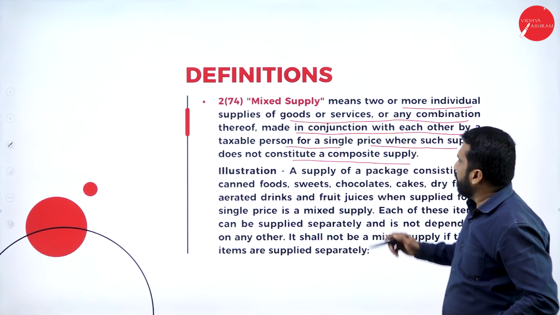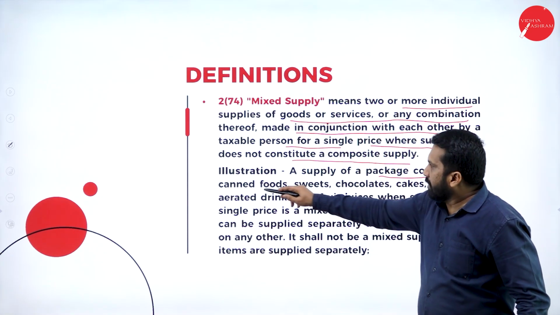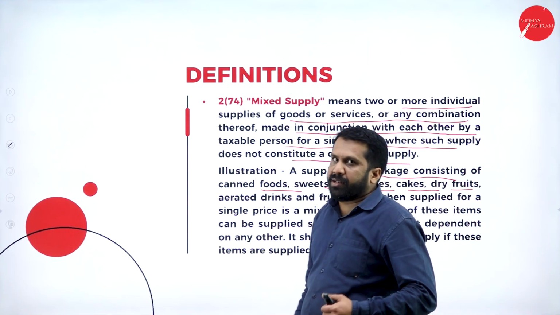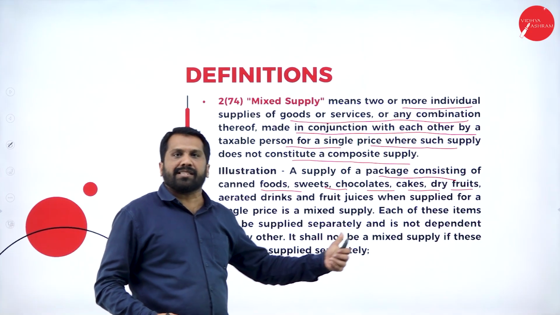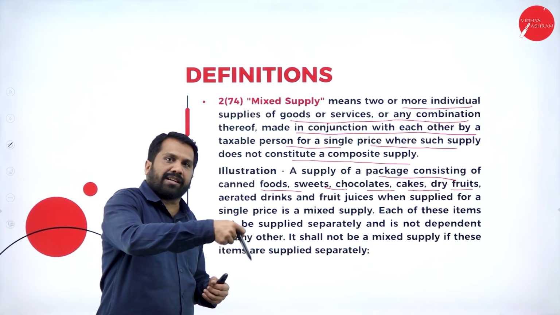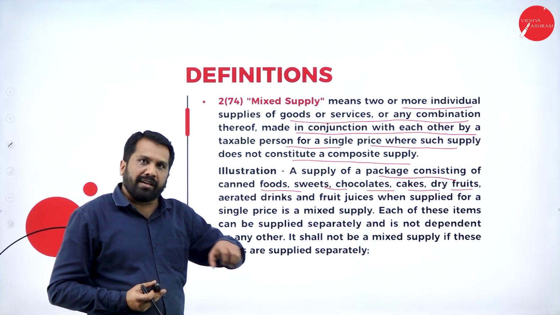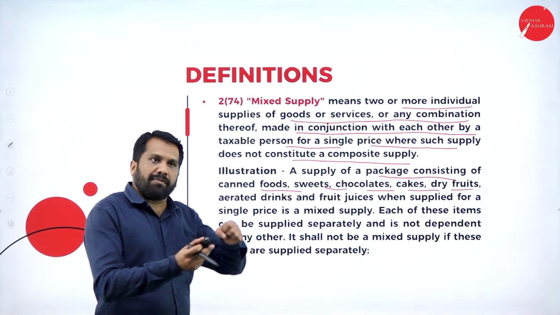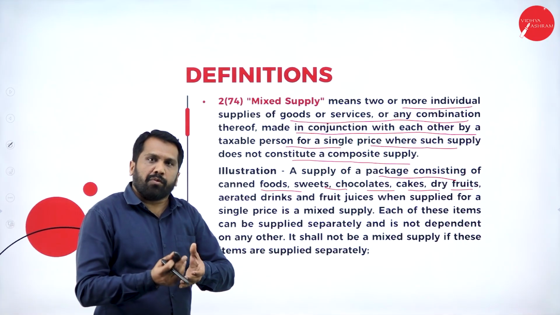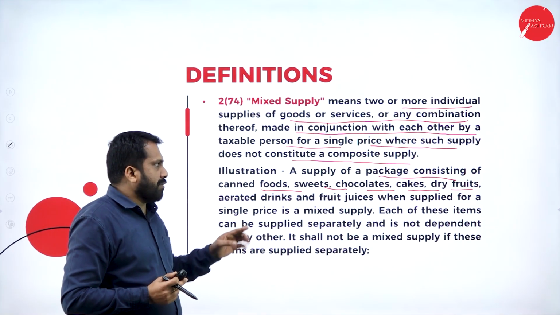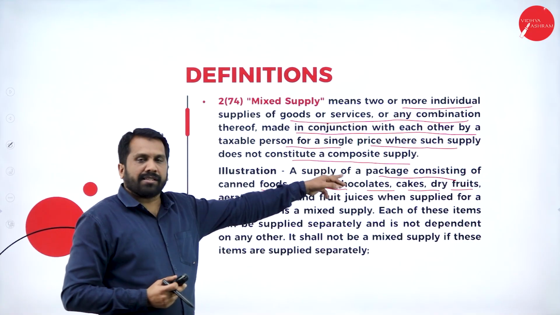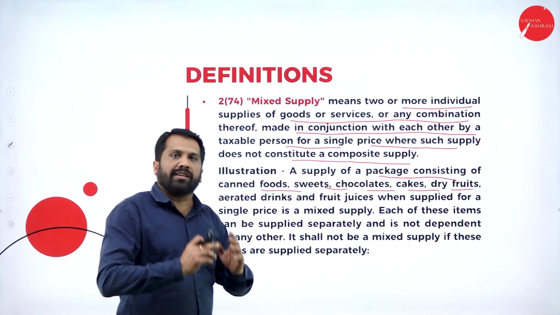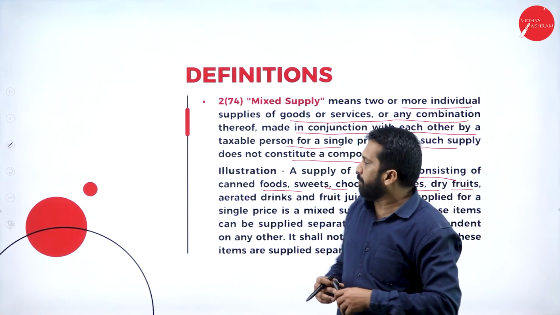What is mixed supply? Supply of a package consisting of canned foods, sweets, chocolate, cake. Very simple. For example, if you call any guest for a speech or something, while going you will give a basket. In the basket what will be there? Fruits will be there, dry fruits will be there, the sweet box will be there. All put together you will give a big basket. One flower bucket will be there. All put together we call it mixed supply. Hope you are clear. Mixed supply means all are different but together you are giving. That is called mixed supply.